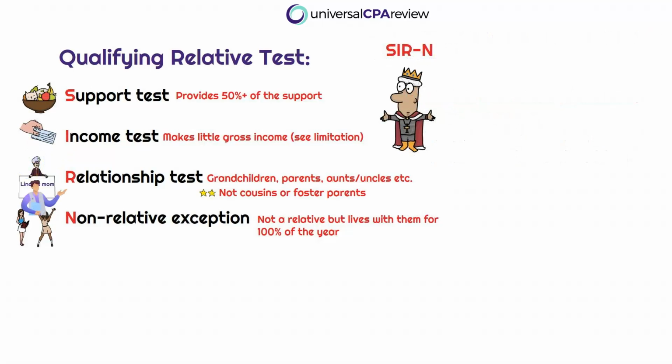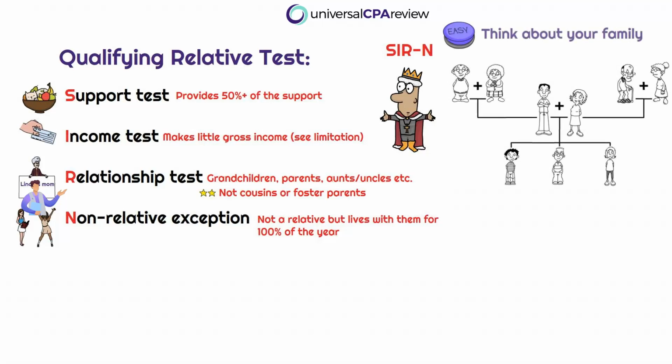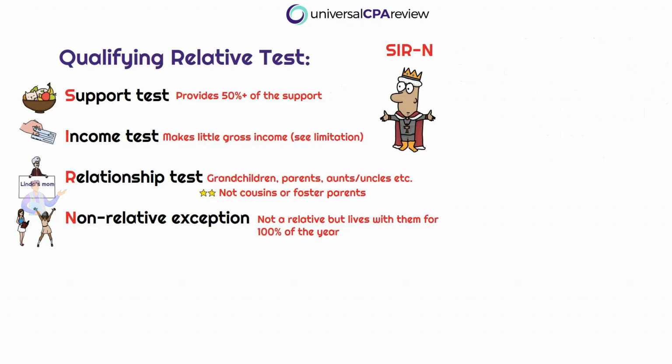Okay, so the R in SIR-N stands for the relative test. Okay, so if we remember, qualifying children only included children as well as siblings. So to meet the qualifying relative test, this can be expanded a little bit further. Okay, so this could be parents, grandparents, could also be uncles, nieces, and nephews. Okay, so think about your family. And if this is anybody that you think is obviously a family member, they're going to meet the qualifying relative test. Okay, so tying this back to the support test, the taxpayer must support the dependent for more than half the tax year if they are a qualifying relative.